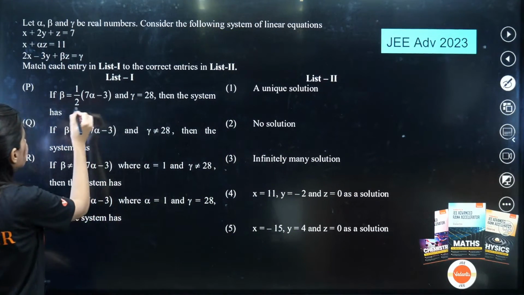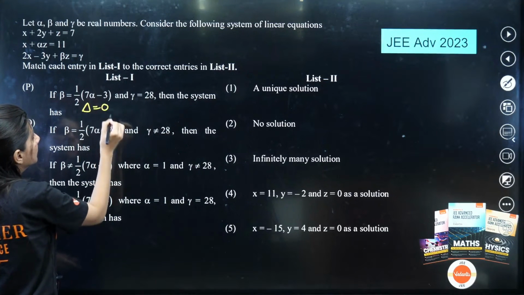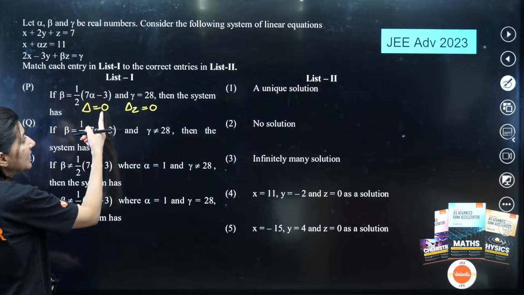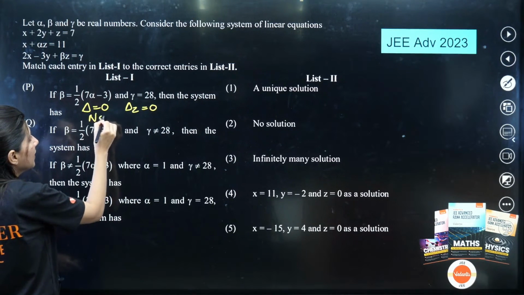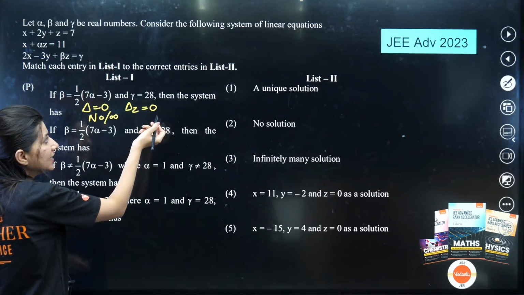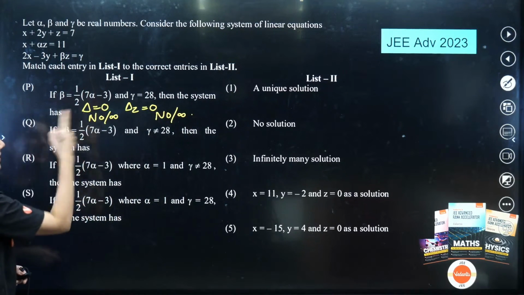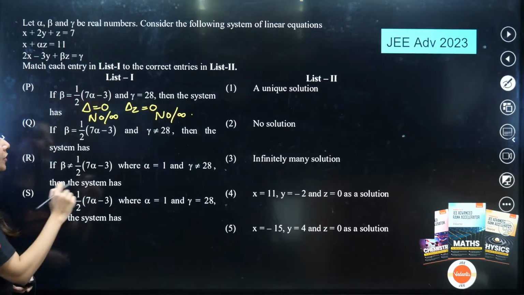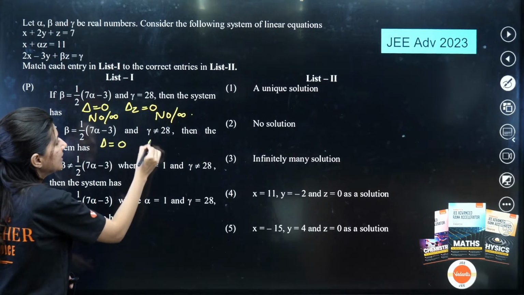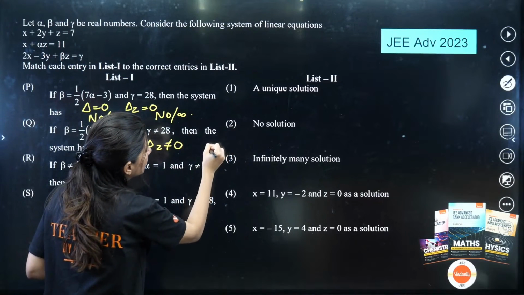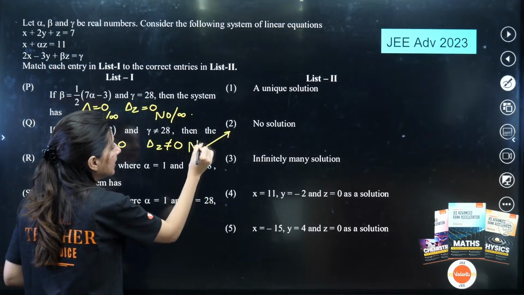So this is del 0 and del z 0. Del 0 means no solution or infinite solution. Del z 0 also indicates no or infinite solution, right? This is P. Now what about Q? Del equals 0, del z non-zero. That means definitely Q will match with 2. Right? This is definitely no solution.